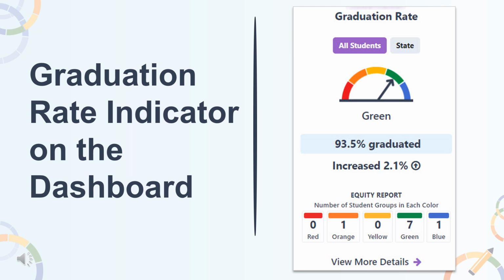Here we see that there are 0 student groups in red, 1 in orange, 0 in yellow, 7 in green, and 1 in blue. This top-level report can assist schools and LEAs to review any inequities that may be occurring within their student groups. Now at the very bottom of the card, there is a link to view more details, which takes you to specific student group information and trends in data over time as available.